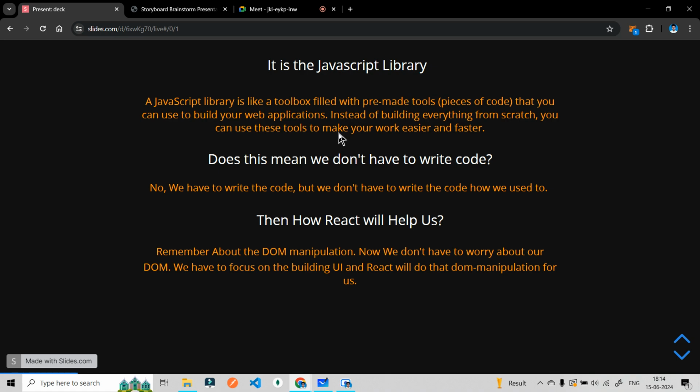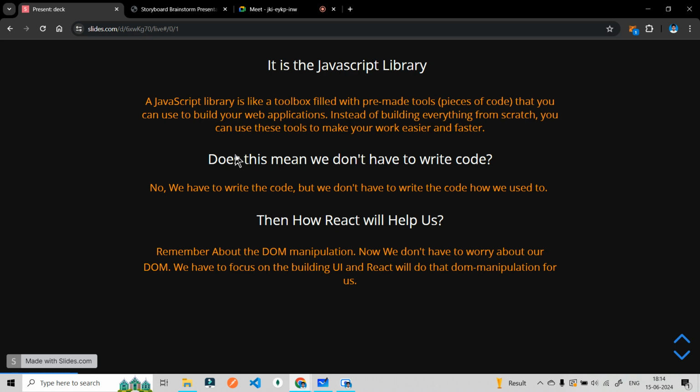The concept behind it is that it is made up of JavaScript. Whatever code they have in their toolbox consists only of JavaScript. But that will somehow help us. That will somehow make our web application smaller in terms of code. So that is why we are going to use this particular JavaScript library. This is the definition of a JavaScript library.